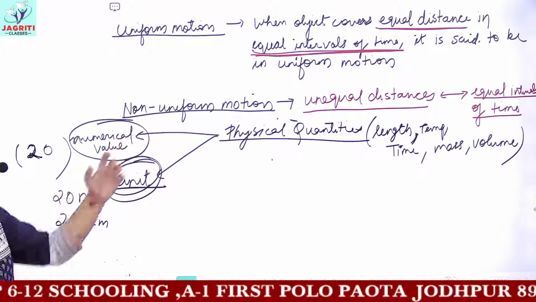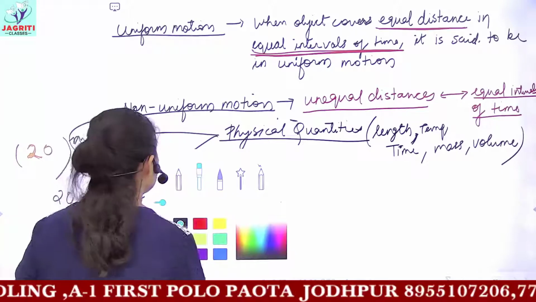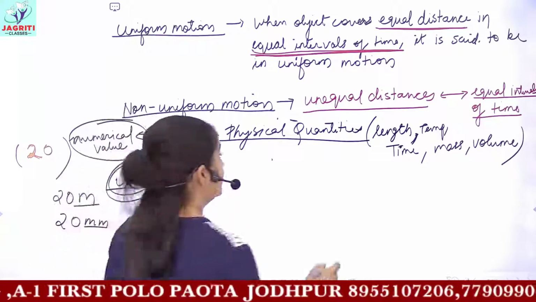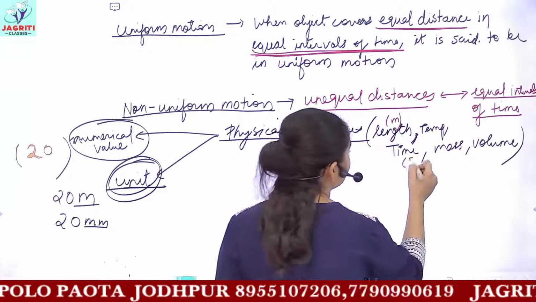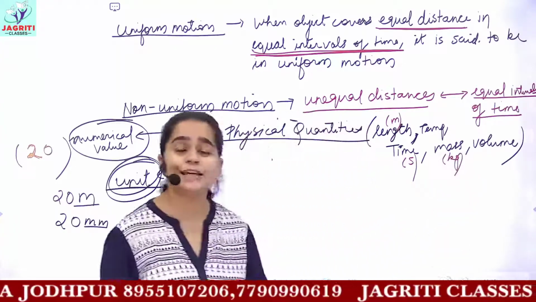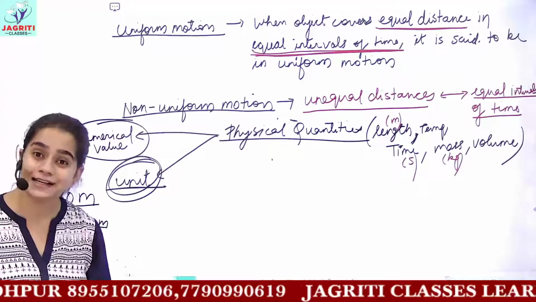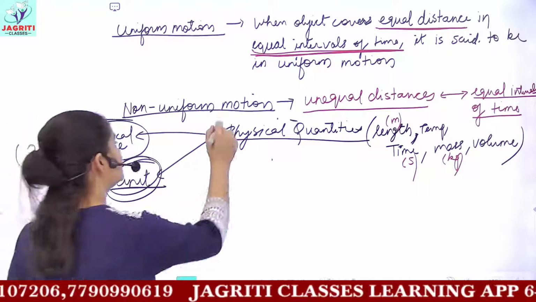Like for length, we have meter, centimeter, millimeter, and we have their SI units, that is the standard units. So the standard unit of length is meter, standard unit of time is second, standard unit of mass is kg. So these are the standard units of some physical quantities. Now, what is of our importance?